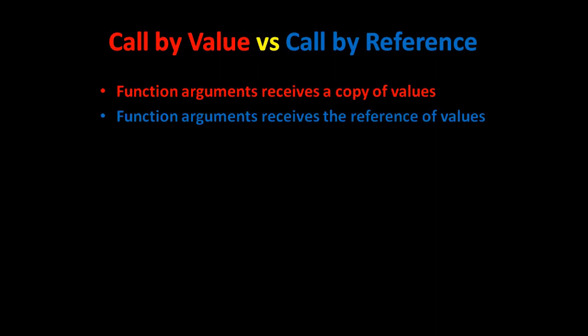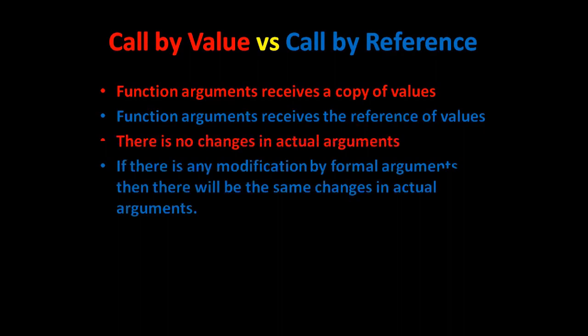But in call by reference, we actually pass the reference of that particular value. In C or C++, it is the address of the variables. So in call by value, if we make any changes inside the function, these changes will not get reflected because we are working on copies of the values. So these changes will not be reflected in the actual arguments.